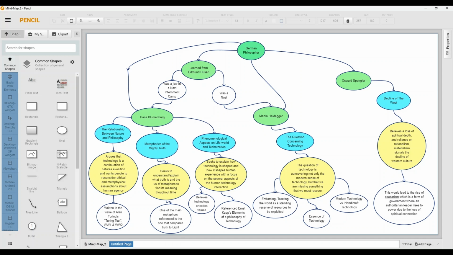The summary I have for The Relationship Between Nature and Philosophy is that it argues that technology is a continuation of nature's evolution and wants people to reconsider ethical and metaphysical assumptions about human agency. Why I think this was interesting is that he's talking about reconsidering ethical and metaphysical assumptions about human agency during